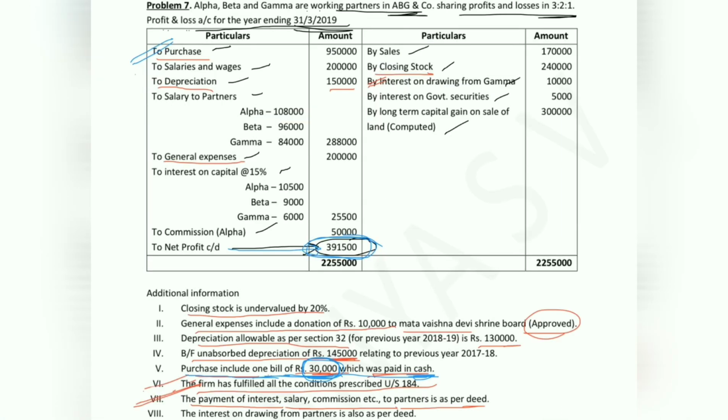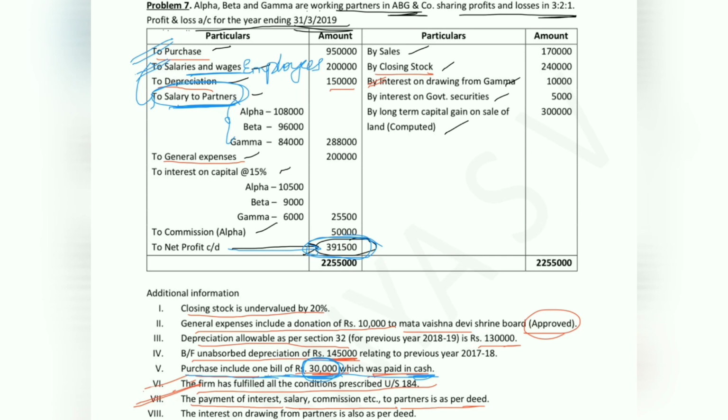Next point is salary and wages. Salary and wages paid to employees will be admissible, but salary and wages paid to the partners is inadmissible. Whenever they give in the question that it is paid to an employee, then it is admissible, and they will specifically mention in the problem that the salary is given to a partner, and the salary given to a partner will be treated as inadmissible.